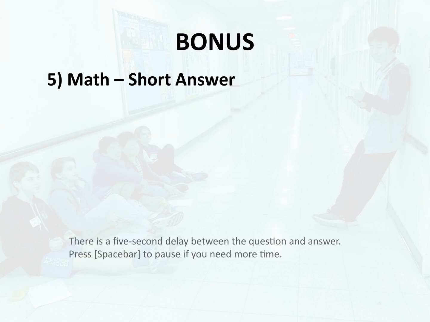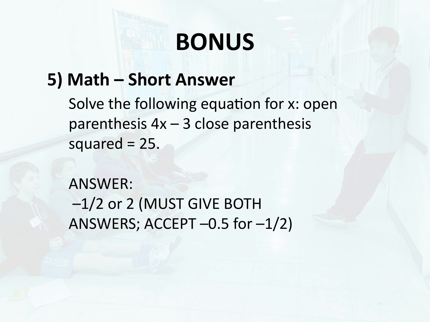Bonus 5. Math, short answer. Solve the following equation for x. (4x - 3)^2 = 25. Answer. -1/2 or 2.